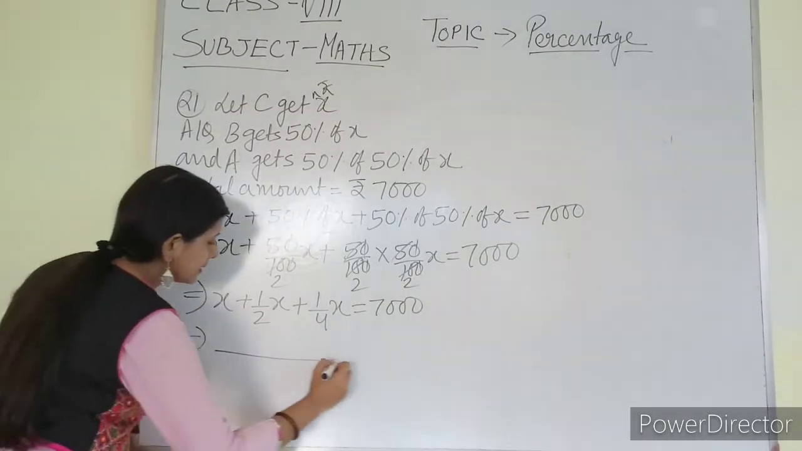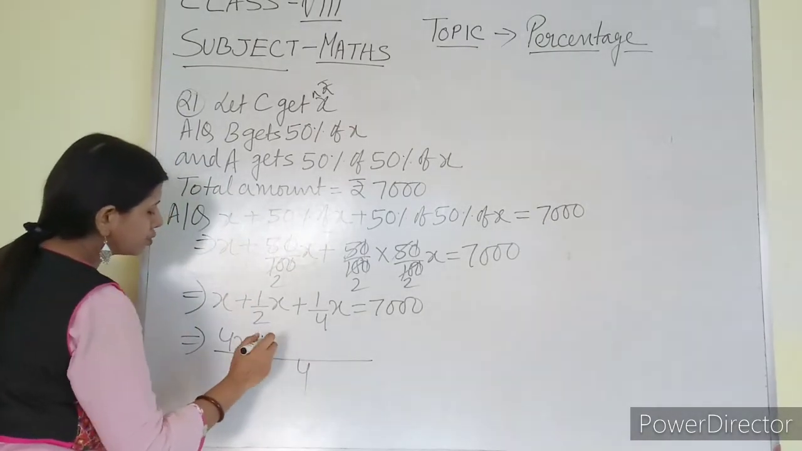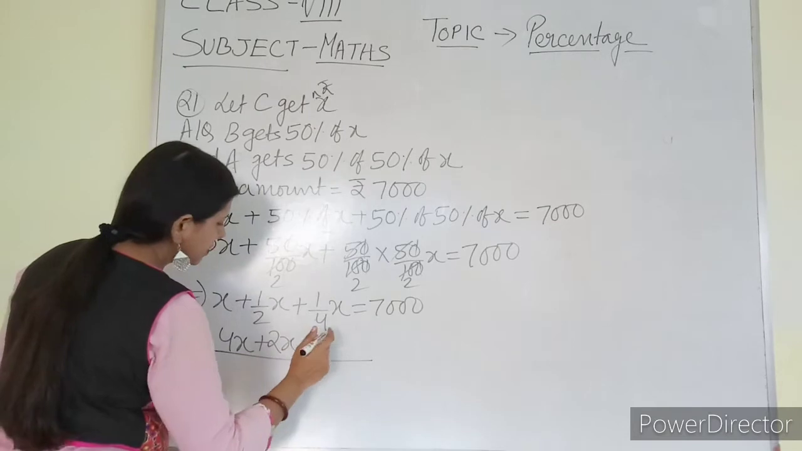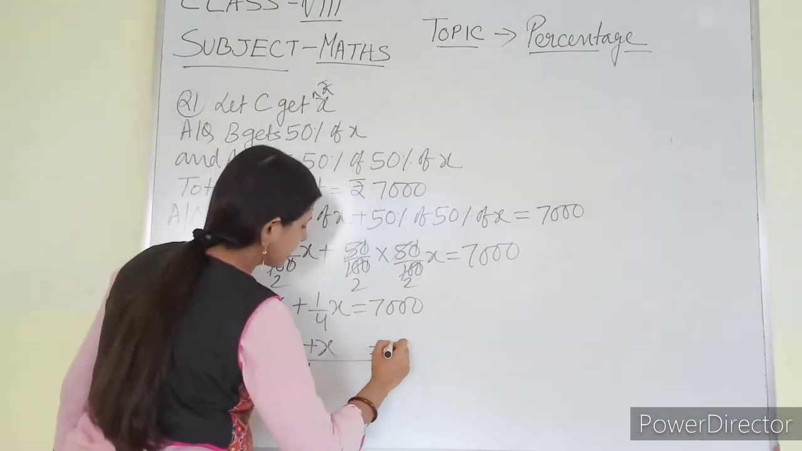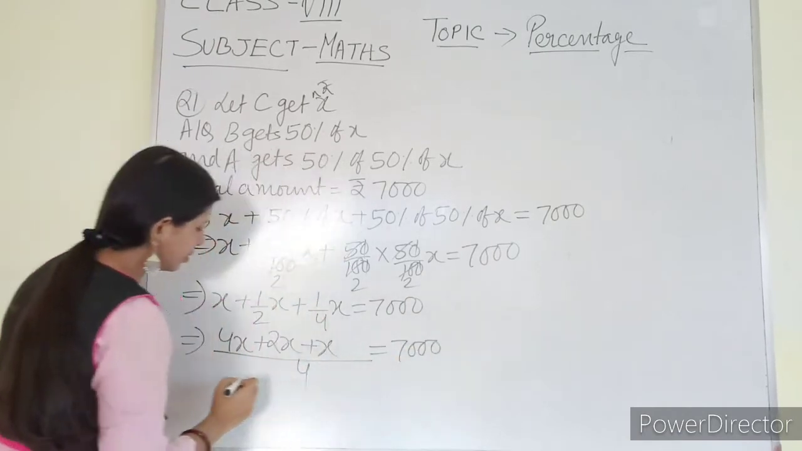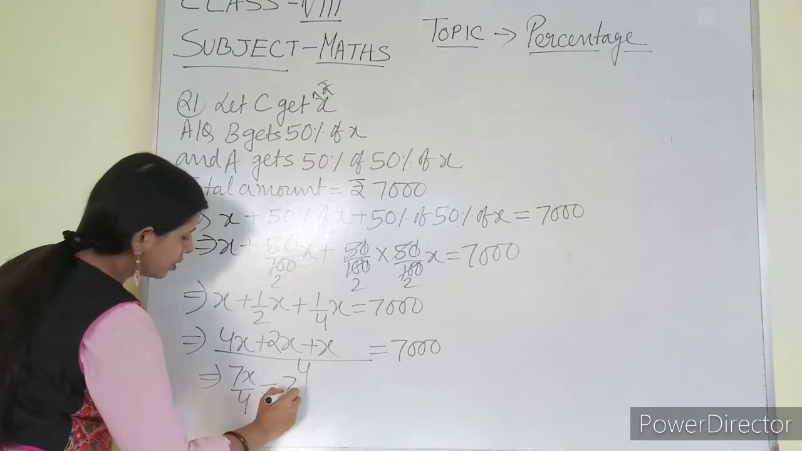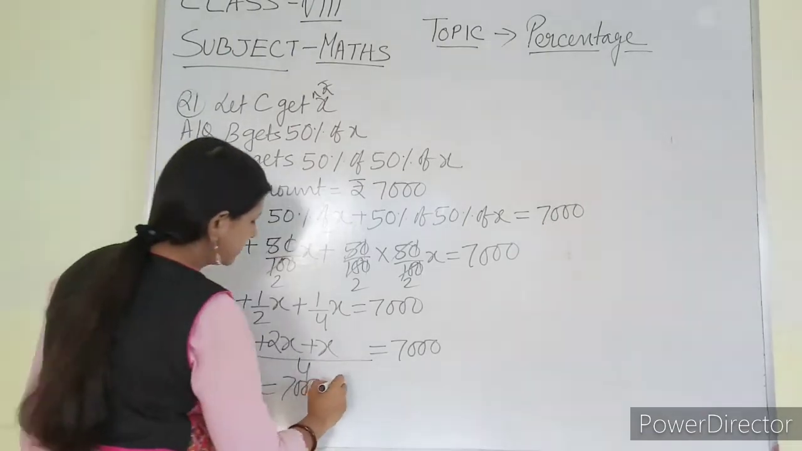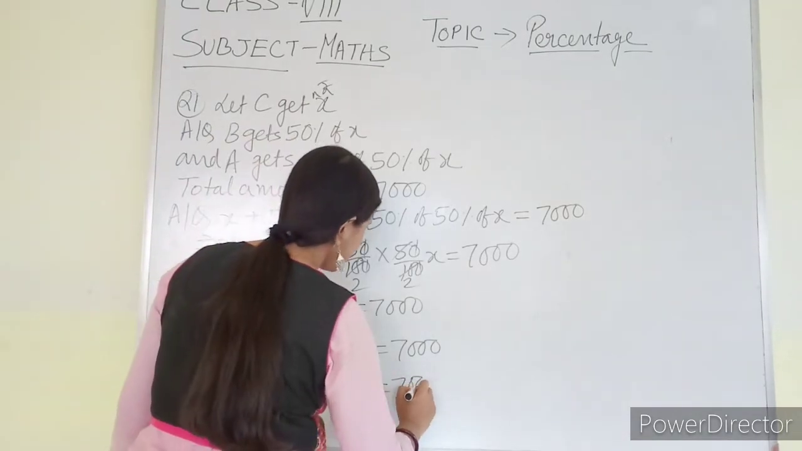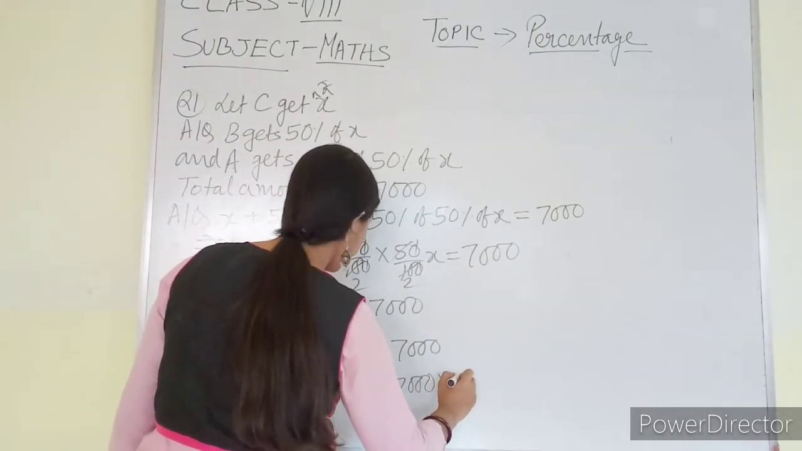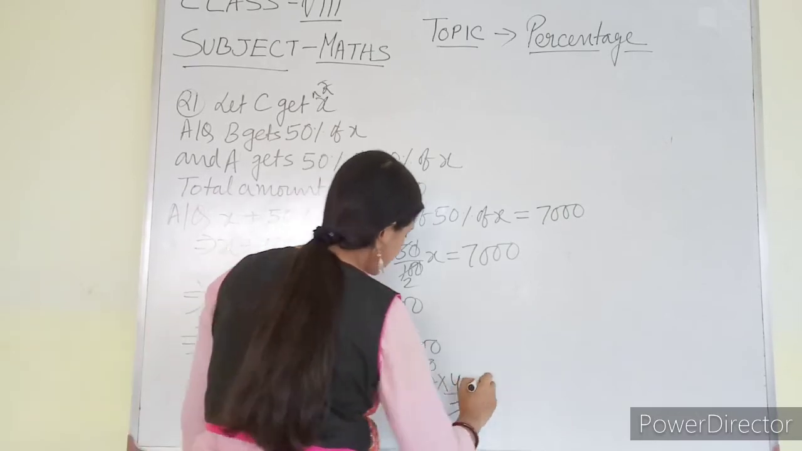How to solve? Take LCM. 4. So 4x plus 2 2s are 4, 2x plus 4 into 1 is 4, so plus x equal to 7,000. So 7x by 4 equal to 7,000. Now let me solve. X equal to 7,000 into 4 by 7. Cut it, you are going to get 1,000.